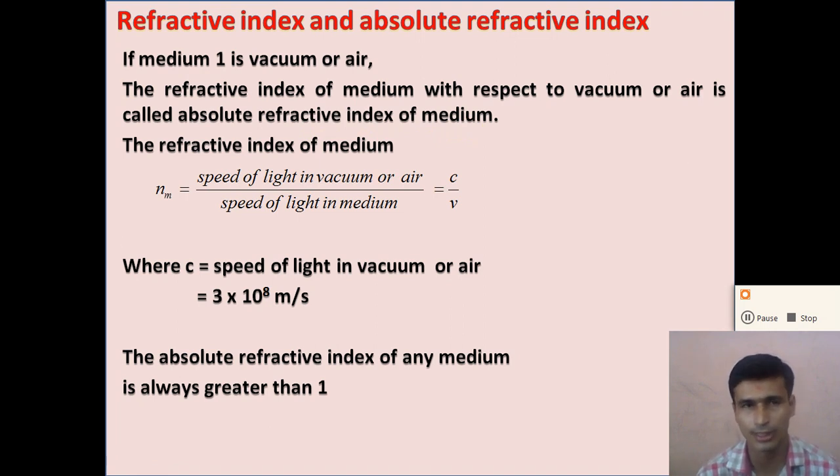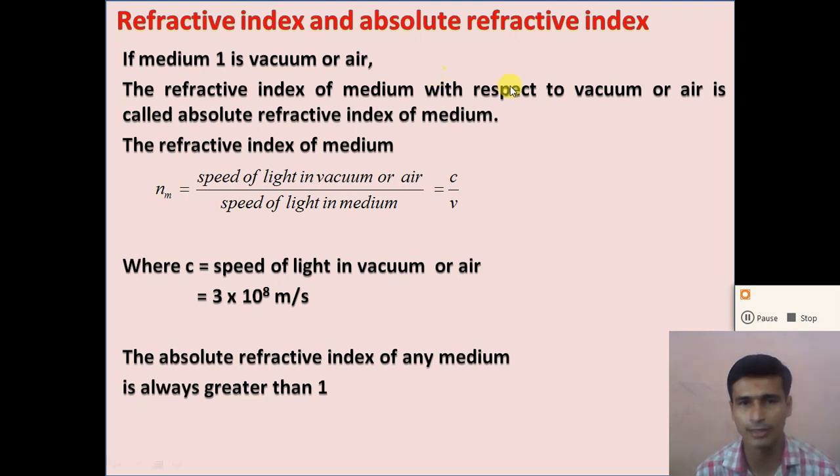So dear student, if we consider any medium and find the refractive index of the medium with respect to air or a vacuum, it is called the absolute refractive index of the medium. So the absolute refractive index, or we can normally say the refractive index of the medium.